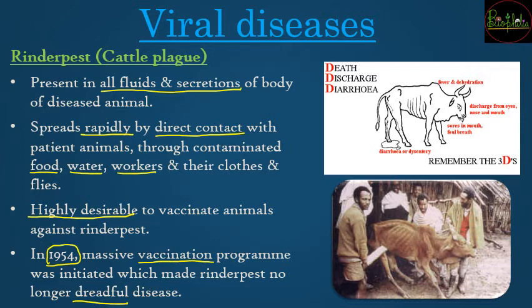So generally in rinderpest you need to remember the symptoms like the 3 Ds. There can be diarrhea, yani loose motions होंगे, there might be discharge, and in fatal conditions there can be death of the cattle. You can also see diarrhea or dysentery, foul breath or sores in the mouth, discharge from eyes, nose and mouth, fever and even dehydration because of diarrhea, that is fluid thrown out of the body, as well as discharge. So that was about the deadly viral disease, rinderpest.